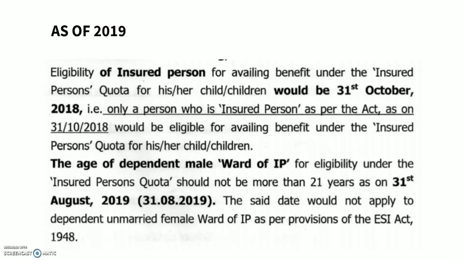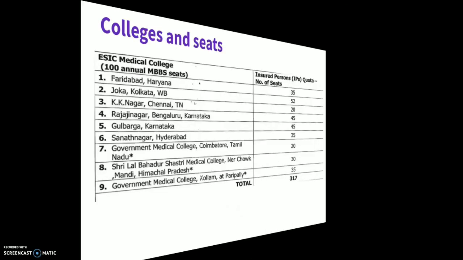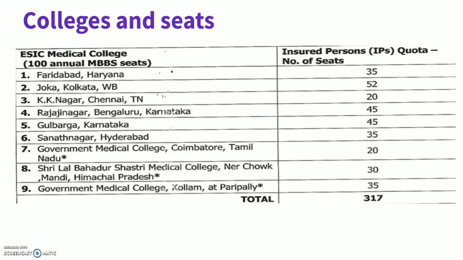Another thing to notice is that for a male child of the insured person to avail the IP quota, he should not be more than 21 years of age. These two things are important. And all the further information is based on 2019.